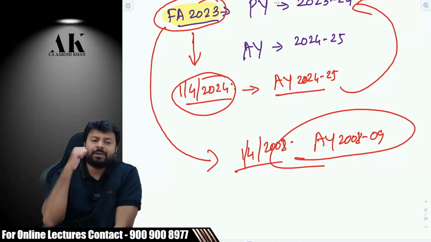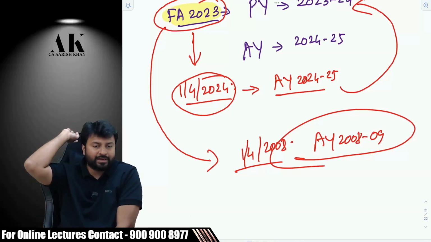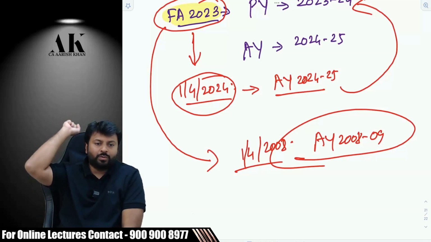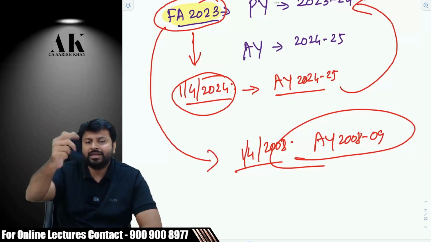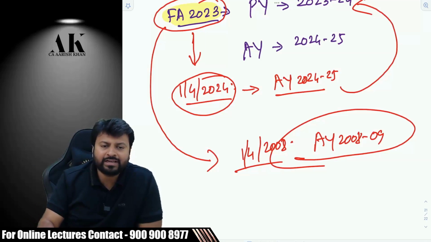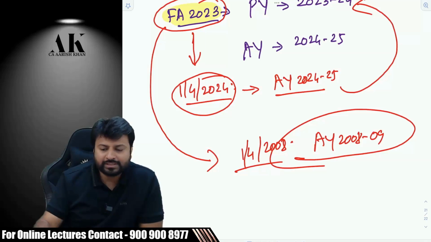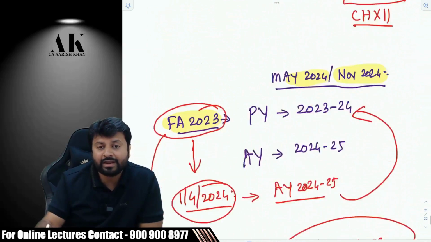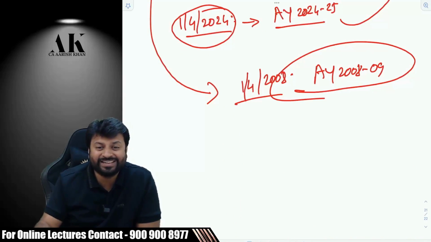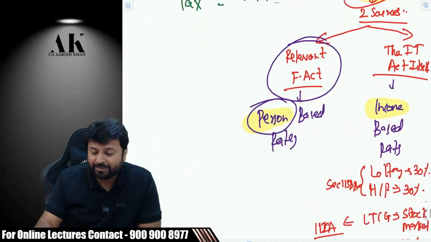So government has the power to even retrospectively amend any law. So once the government retrospectively amends any law, the old matters might also be affected because of that. Okay, is it clear? From 2008 till 2023-24. So this is the discussion of rates of tax. See from where we have gone, where to discuss only rates. Just try to understand. Okay, now coming back to the second part.